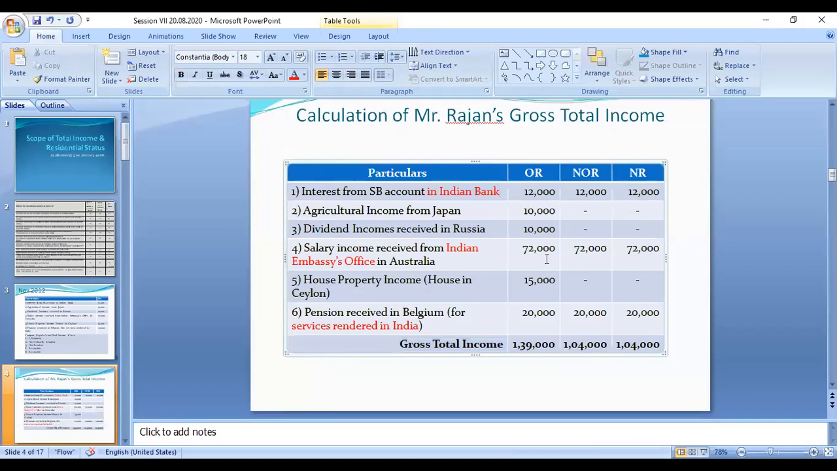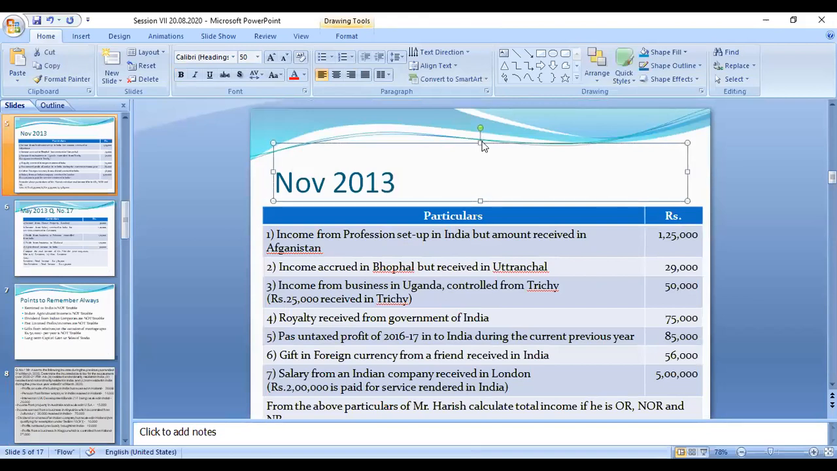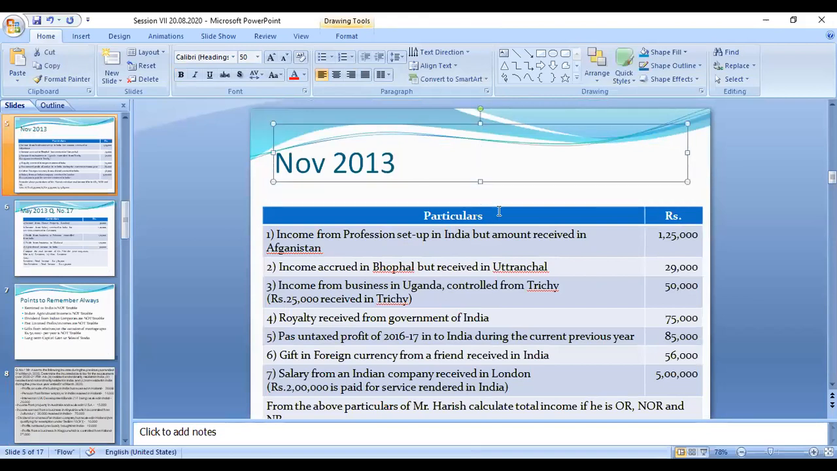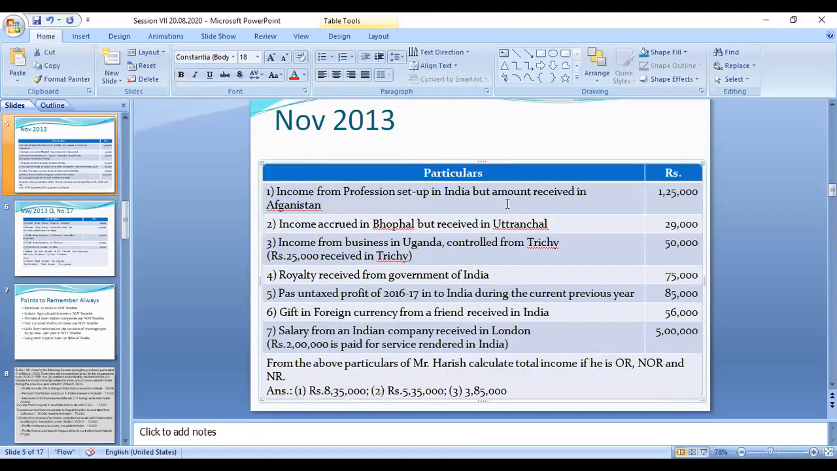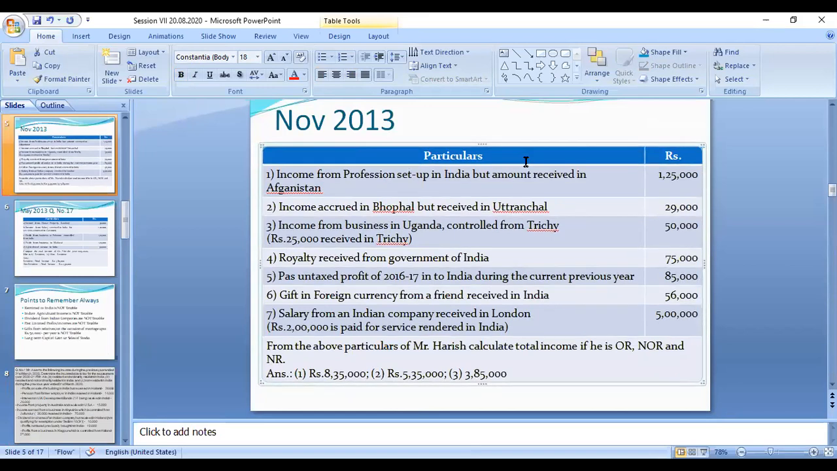Okay, then we can move on to the next question. The same question I also gave for your assignment in the last class. Now we can see this slide. So this is the same kind of problem. The question was asked in November 2013, in your previous question paper, right?